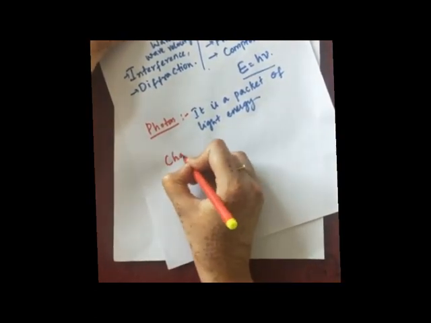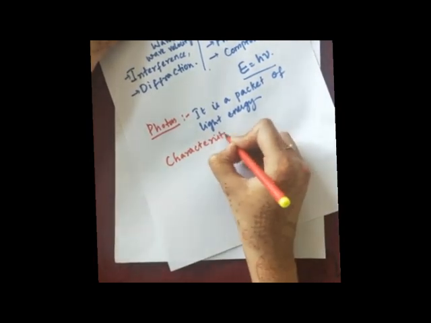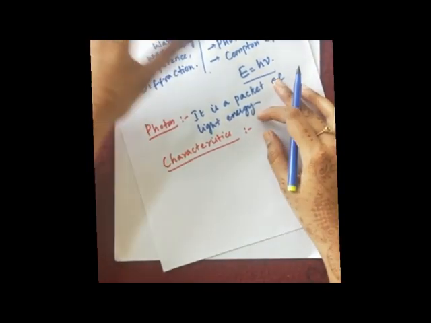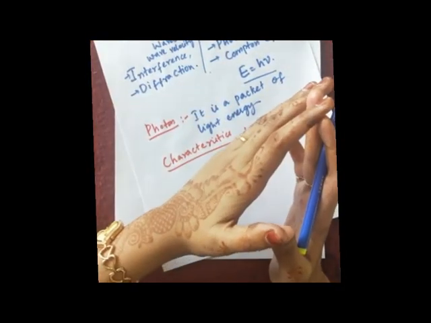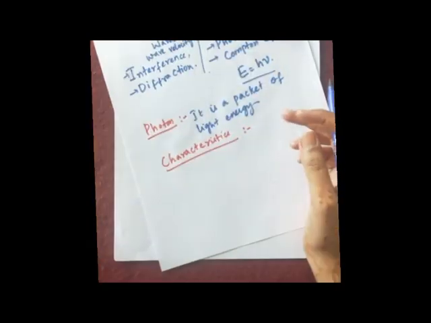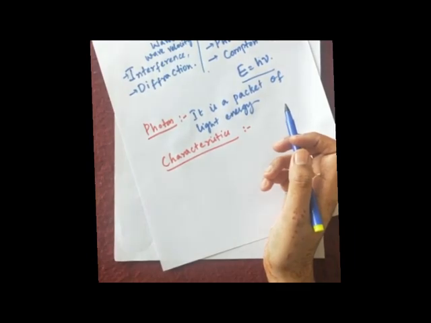Next, let us learn a few characteristics of these photons. First characteristic, very basic, which you can say is, radiations consist of packets of energy, that is called a photon. This is the first characteristic. What is a photon?